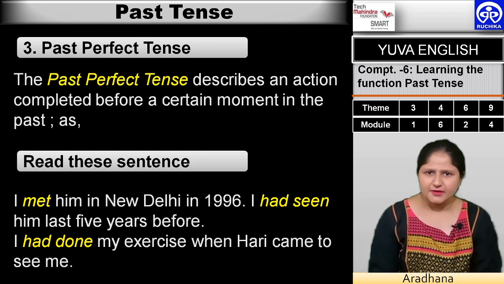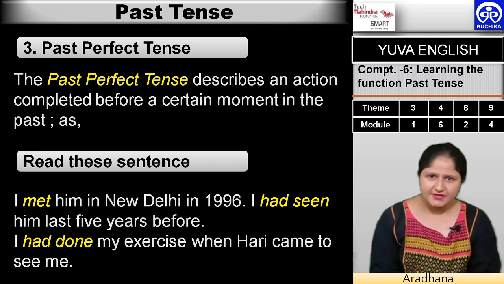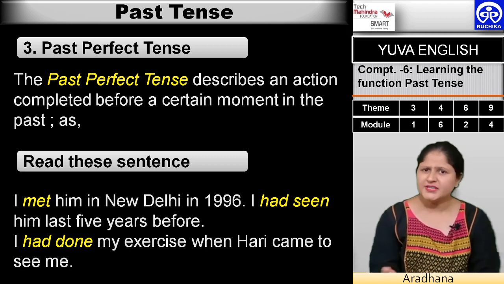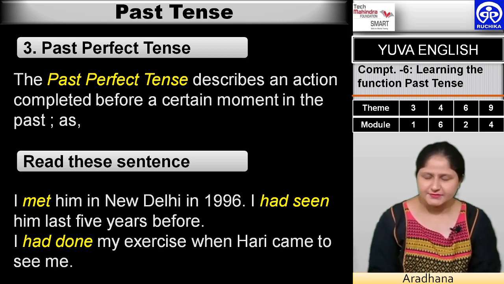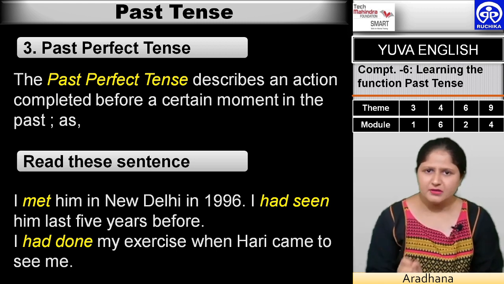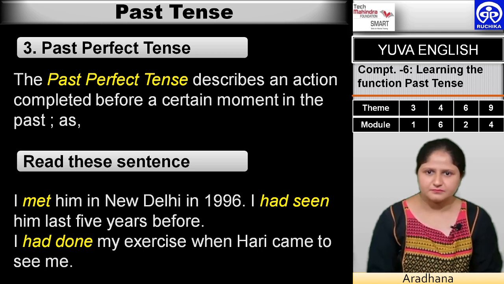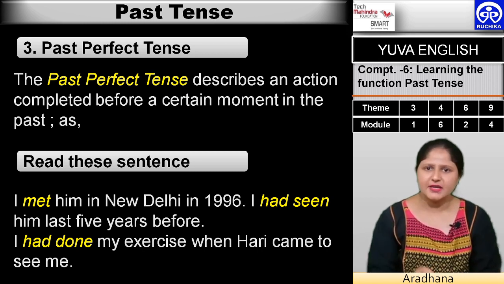The sentences are, I met him in New Delhi in 1996. What do you understand by the statement? What is 1996? It's 2020 now. It is a thing of the past and he must have met the person in 1996. So, met is the tense, and meet is the present form of the verb, in the simple past form. Whereas, I had seen him 5 years before. What does it mean? Had seen is in the past form.